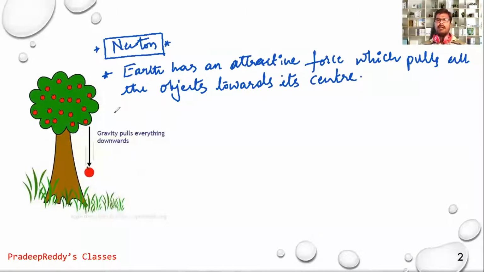That is, the initial assumption made by Newton was that earth, as it is a huge object, is able to attract all other substances towards its center.